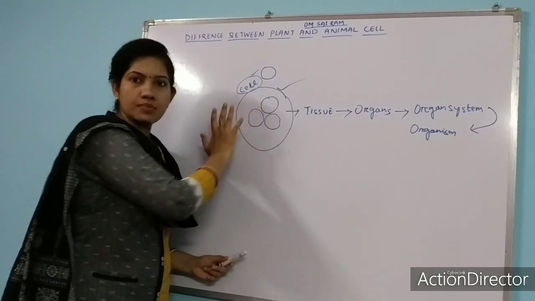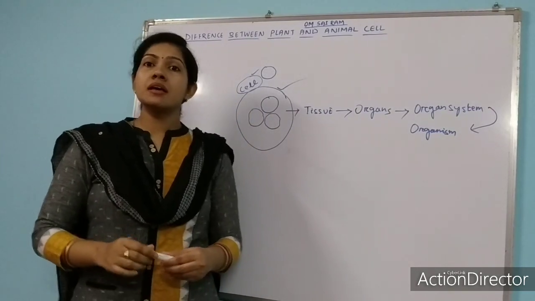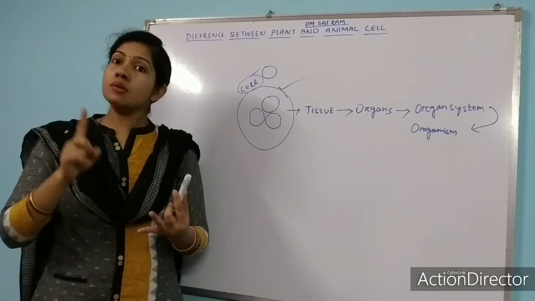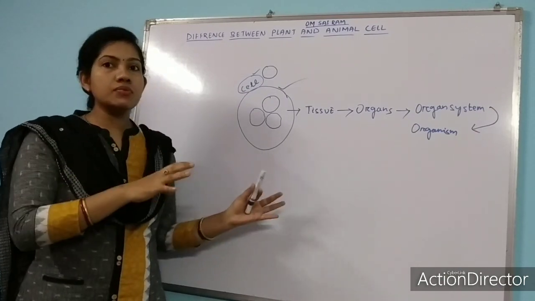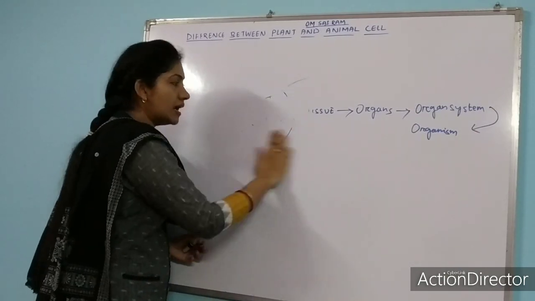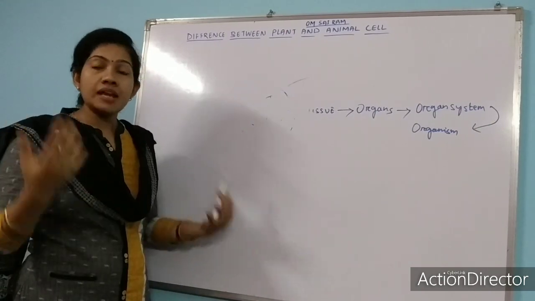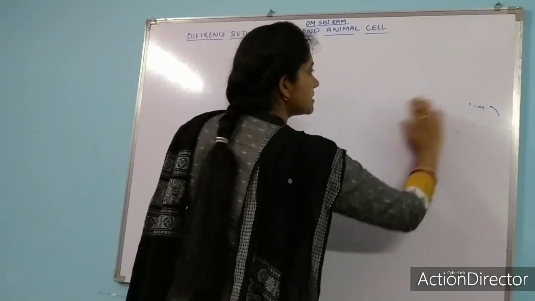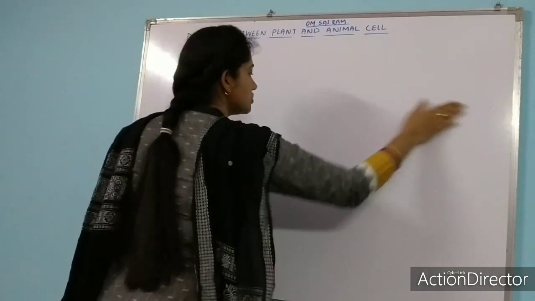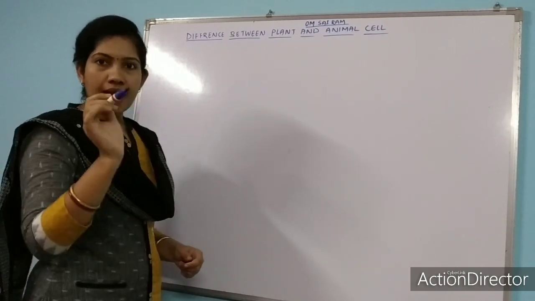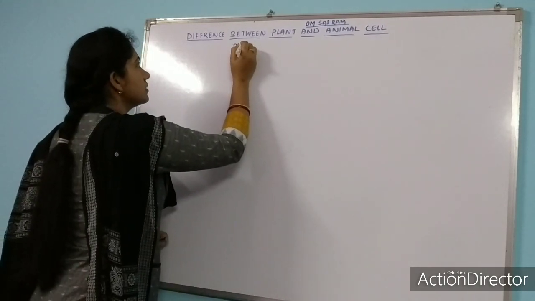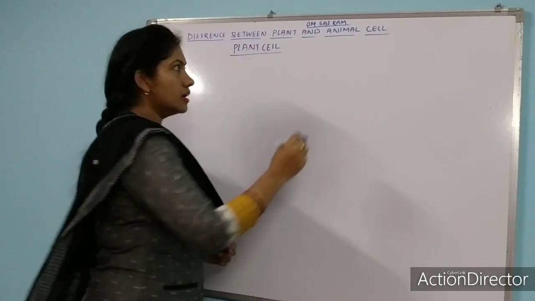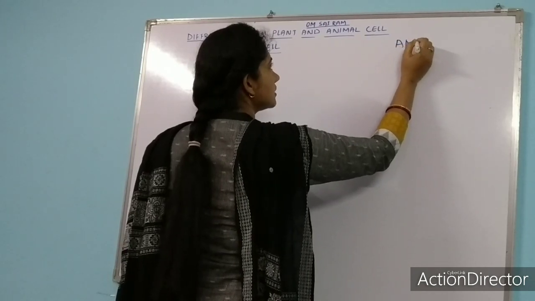As here we are discussing about cell, we will compare the two living cells. What are the two living cells? Either a plant cell or an animal cell. So here we will compare the plant cell and the animal cell, and then we will see the difference between plant and animal cell one by one. So let's start the topic. Here I am going to show you the difference between the plant cell and animal cell. So here I am writing the plant cell, and this side I am drawing the animal cell.